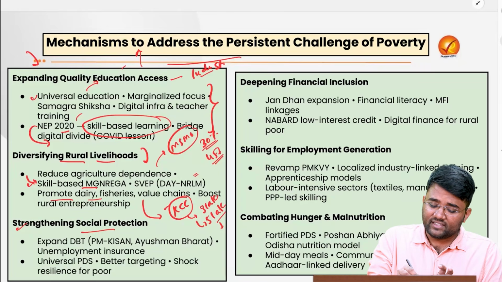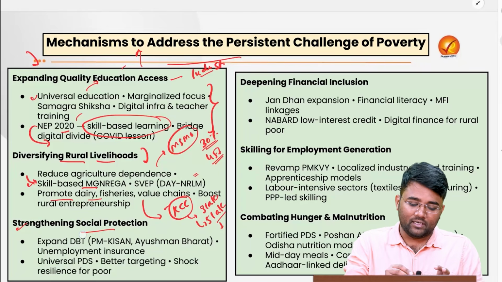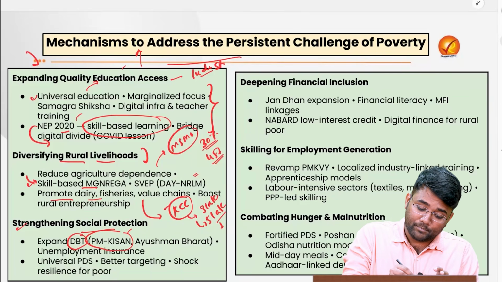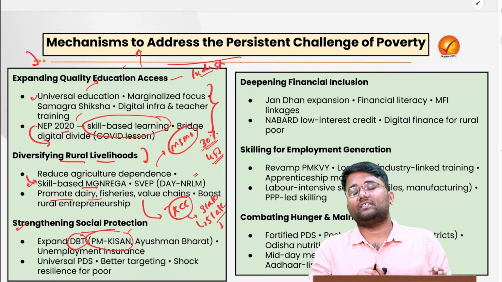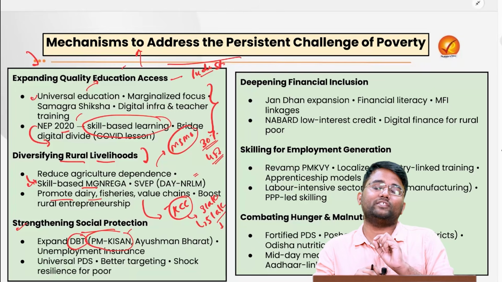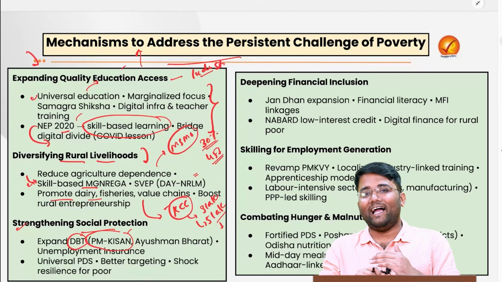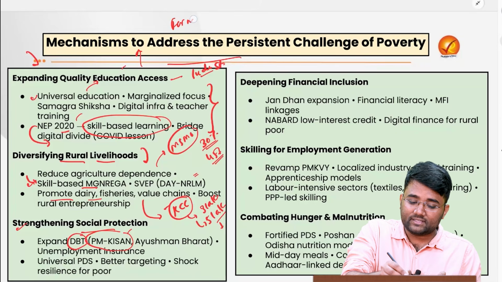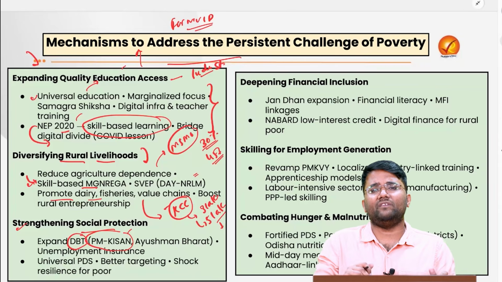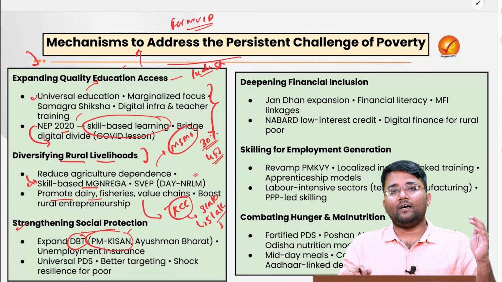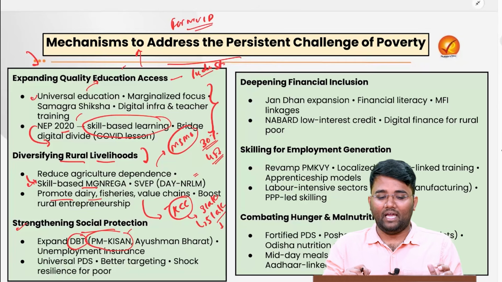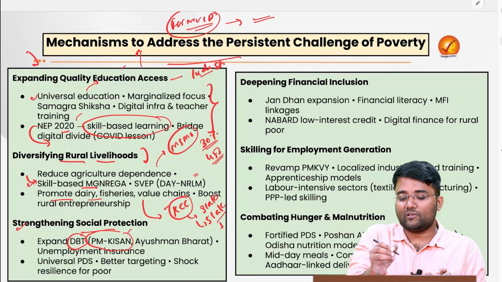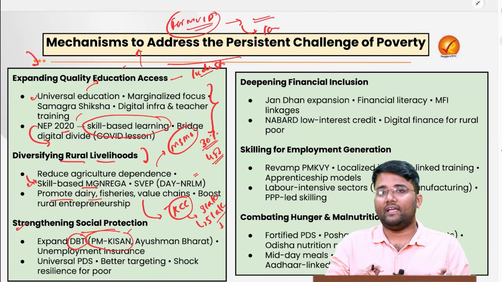Then we have strengthening the social protection. For example, direct benefit transfers, such as the Pradhan Mantri Kisan Samman Nidhi, under which 6,000 rupees is provided in 3 equal installments of 2,000 rupees each. All the land holding farmers are eligible for this, and that is the reason it has now been linked to the farmer's ID, because earlier there were a lot of ghost beneficiaries who did not have land and still were getting the benefits of PM Kisan. The farmer ID holds the details of the farmers along with their land details.